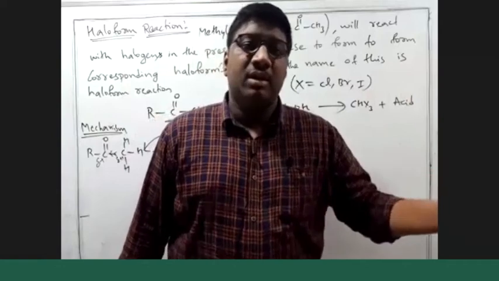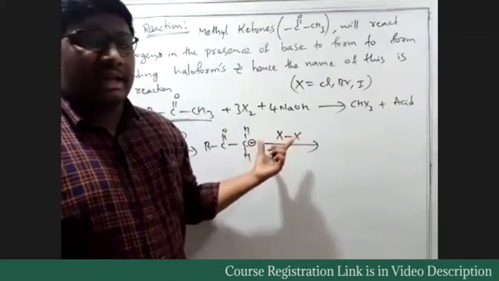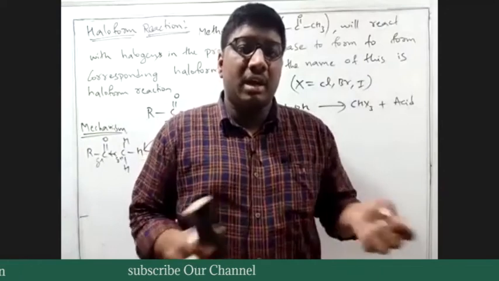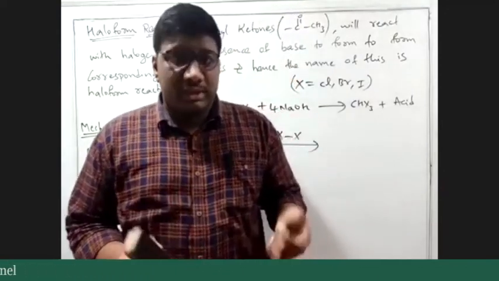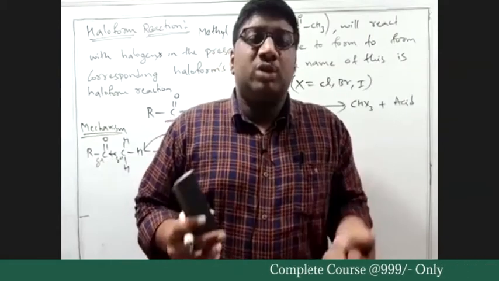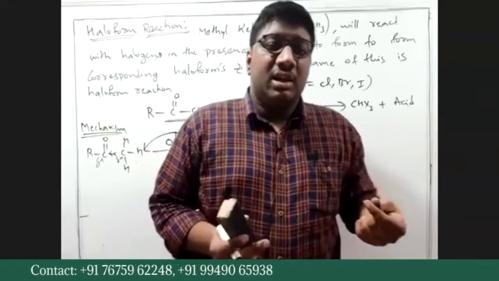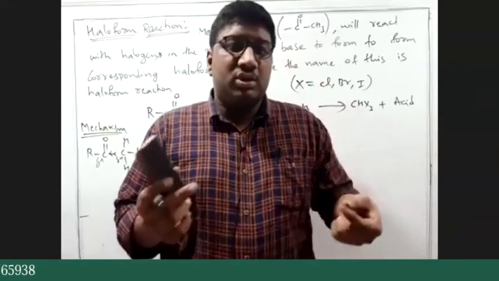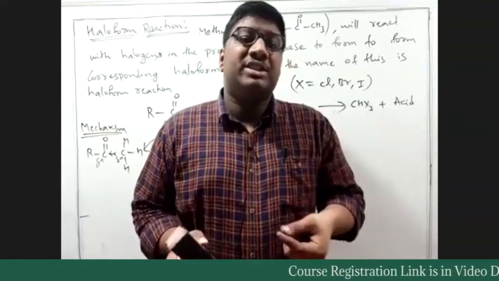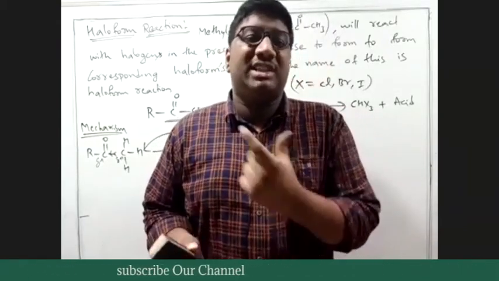It may be bromine or iodine. But if you look at this X2 bond, X2 is nothing but 2 halogen atoms forming a bond. Yes or no? Cl2, 2 chlorine atoms sharing 2 electrons. Because both are chlorine atoms, there won't be any movement between this bond. Because both are chlorines, there won't be any electronegativity difference. So the shared electron density will never move. It will be present at the center. So there are no partial charges generated.